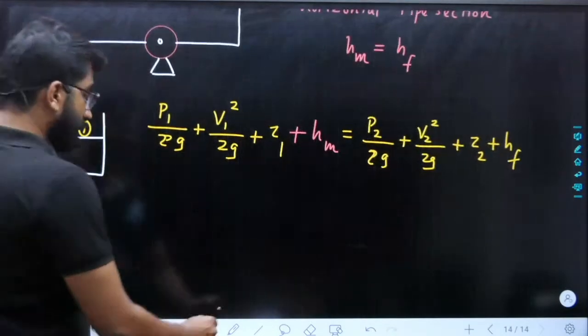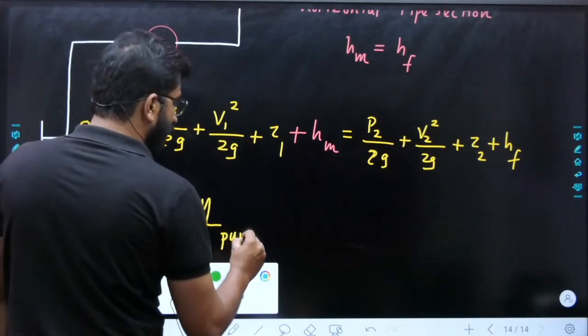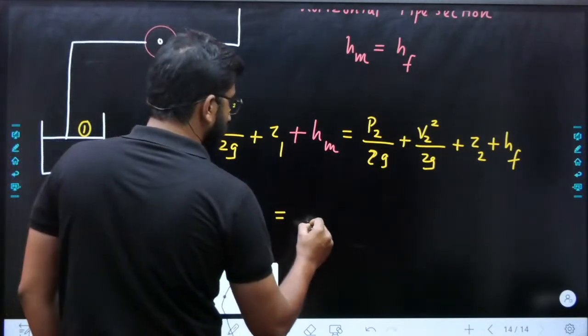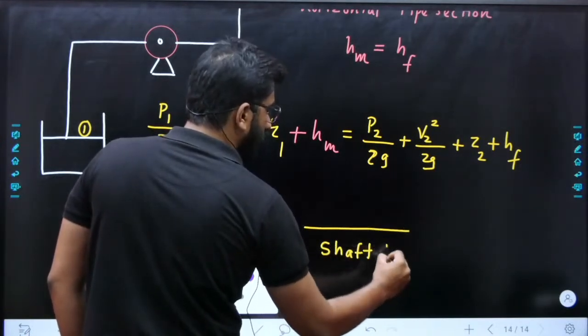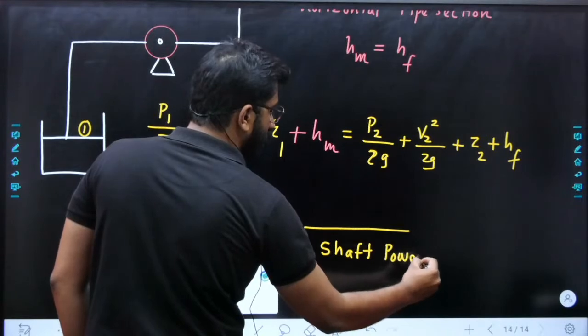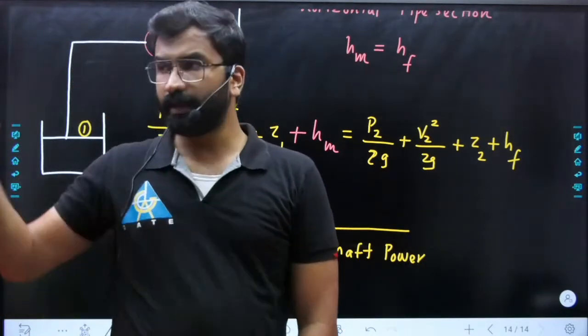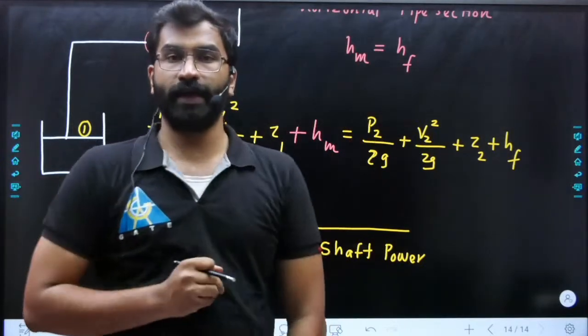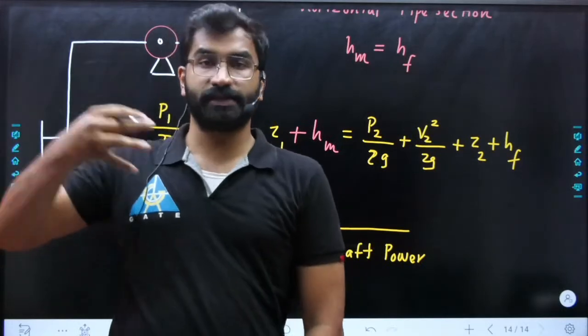Now the question will be, what is the efficiency of a centrifugal pump? Efficiency of the centrifugal pump is out of the shaft power given to the pump, because pump is an energy absorbing device. Whenever we switch on our electric motor, the electric motor is giving some energy to the pump.